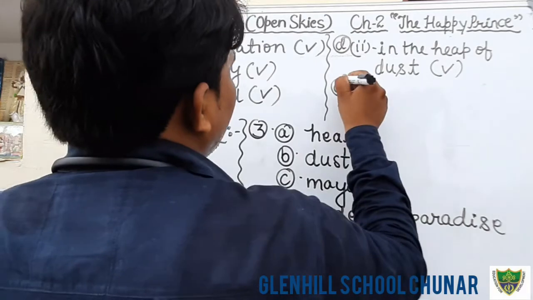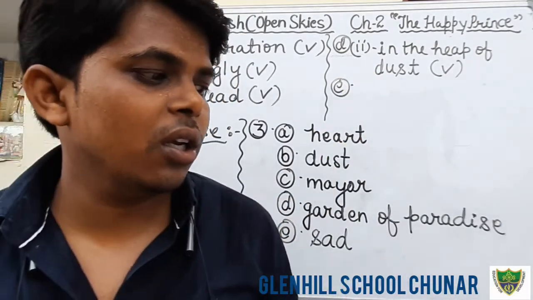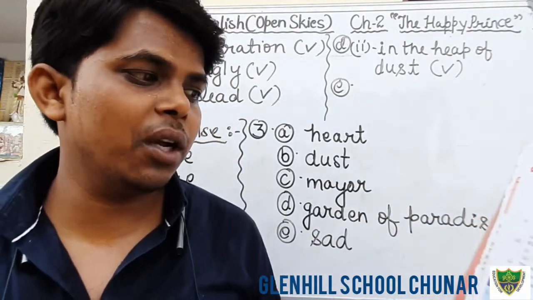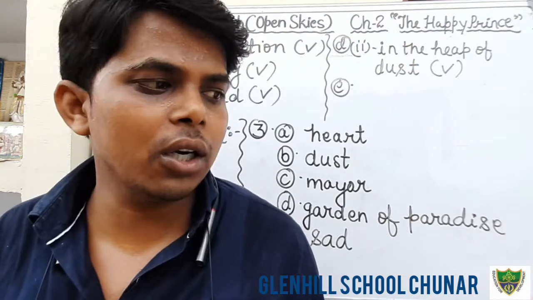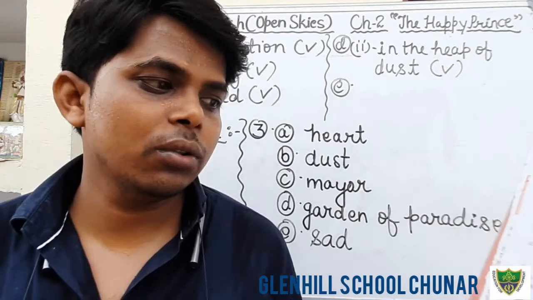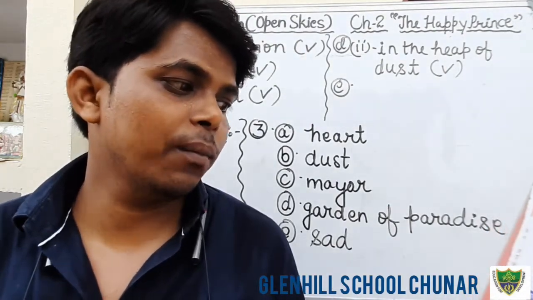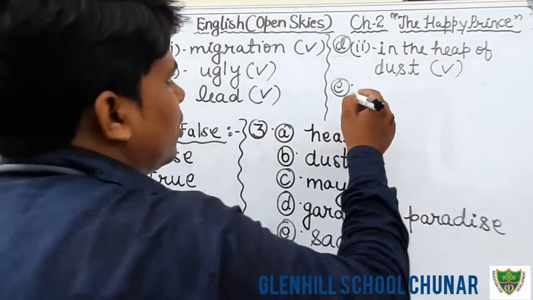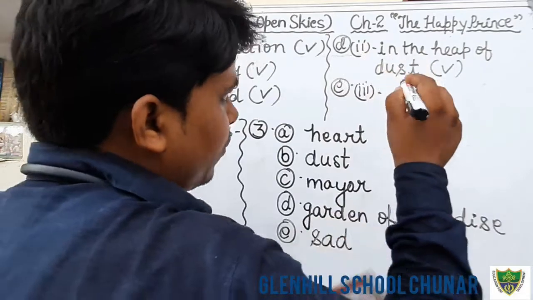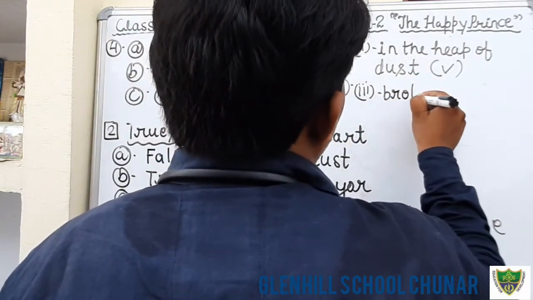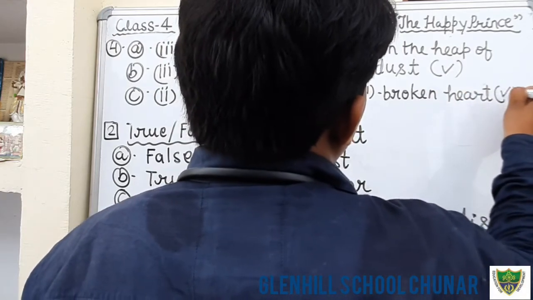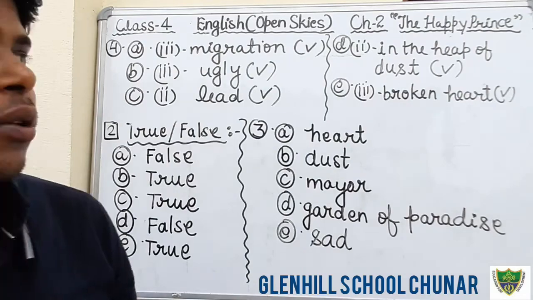Okay, now question number E. Just see the question number E. The angels brought, the blank is given here. In the blank we will fill, and in front of the option we will also tick. The angels brought the stone? No. Statue? No. Broken heart? Yes. So option number third is the correct, and you will also fill it broken heart. Okay, broken heart. BROKEN, broken heart is the correct option. So you will tick on that, and you will also fill in the blanks broken heart.